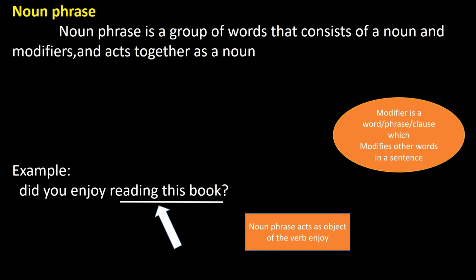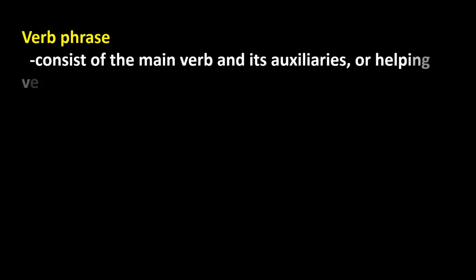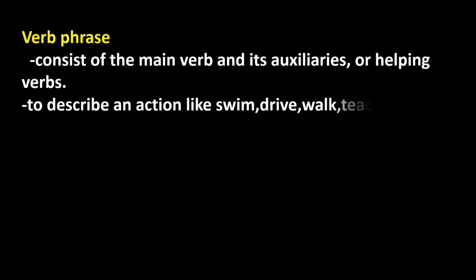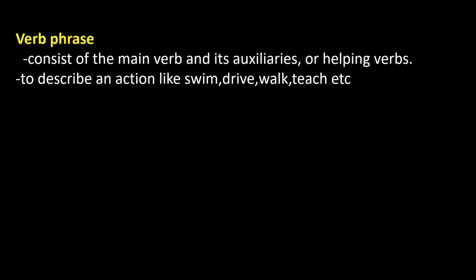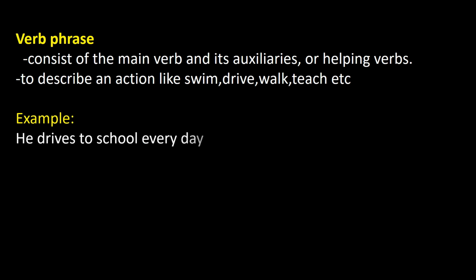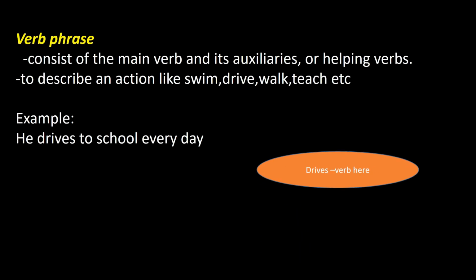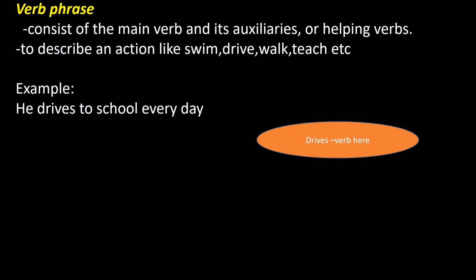Then the next phrase is the verb phrase. A verb phrase consists of auxiliary verbs. From the word, it means helping verbs. And it describes an action like swim, drive, walk, teach, etc. So a verb phrase in short means it uses helping verbs. Example: he drives to school every day. Here drives is used as a verb in this sentence.